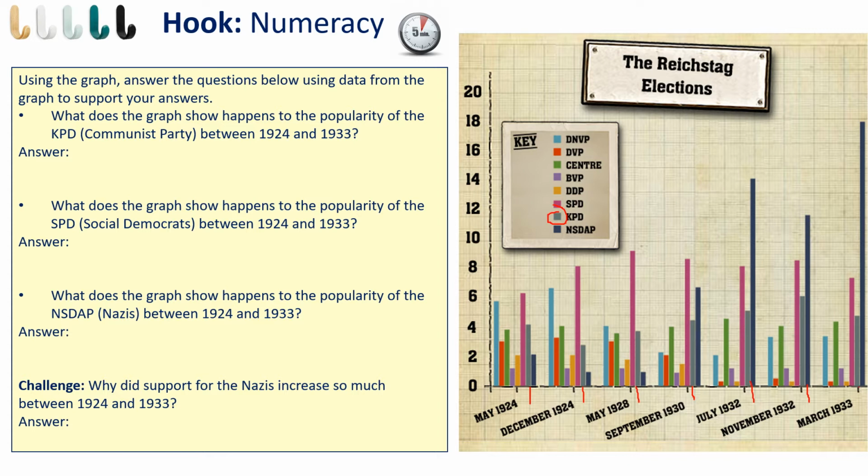Next, what does the graph show happens to the popularity of the SPD? So the SPD are the purple bar next to them. So if you go one across from the KPD, left, to the SPD. And what does this graph show about the popularity of the NSDAP, what becomes the Nazi party? So that is the dark blue bar at the end. Hopefully you're able to see how that bar changes. So write down your answers and then come back for some feedback. You've got space on your worksheet to answer, just type where it is.